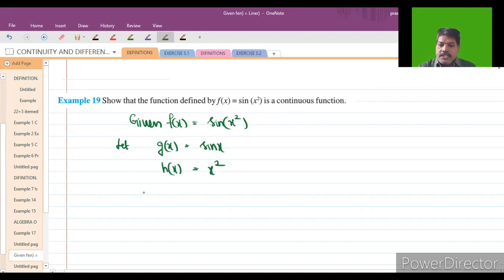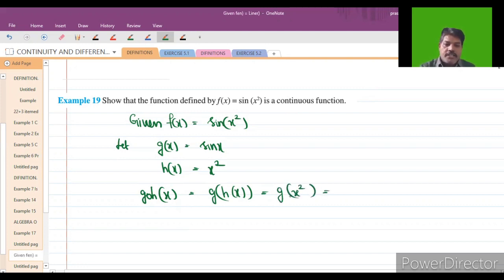Then g circle h of x is equal to g of h of x. What is h of x? h of x is x square. So g of x square. What is g of x? g of x is sine x. So g of x square becomes sine of x square. This is nothing but the original function f of x. So f is equal to g circle h.